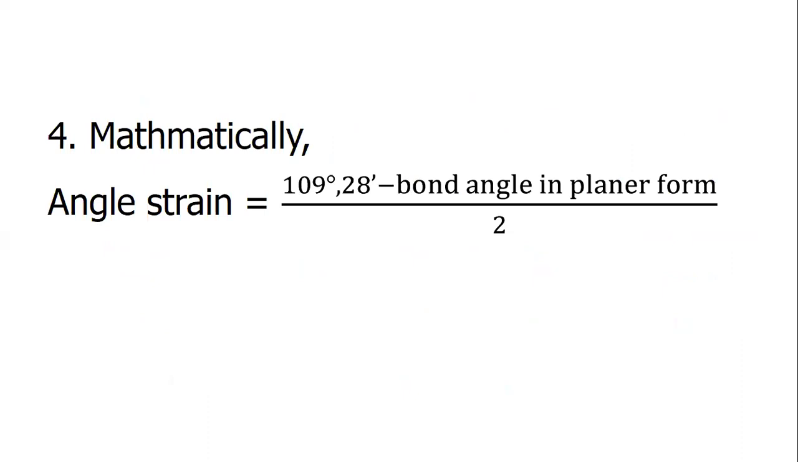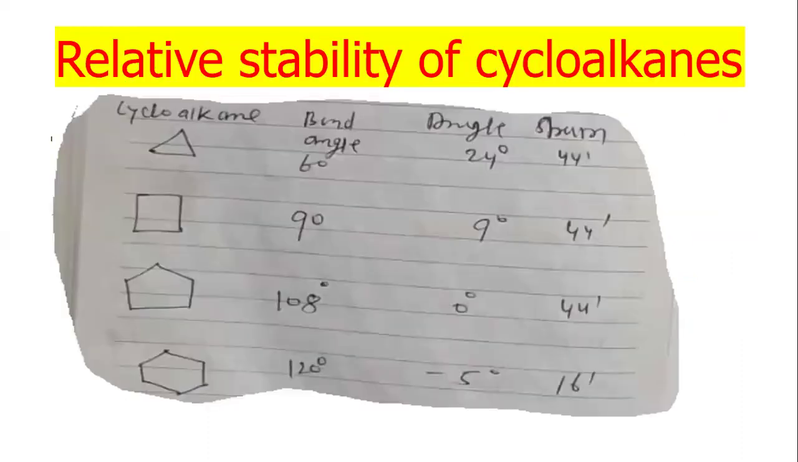Mathematically, angle strain equals 109 degrees 28 minutes minus the bond angle in the planar form, over 2. Relative stability of cycloalkanes: cyclopropane, cyclobutane, cyclopentane, and cyclohexane. The bond angles are 60, 90, 108, 120. The angle strains are 24 degrees 44 minutes, 9 degrees 44 minutes, 0 degrees 44 minutes, and minus 5 degrees 16 minutes.